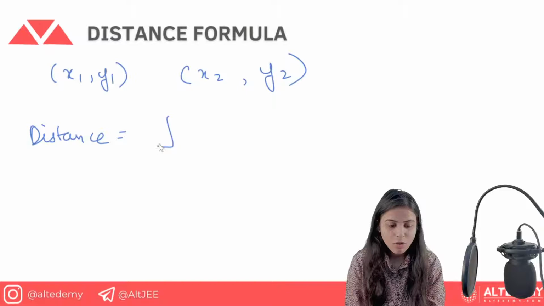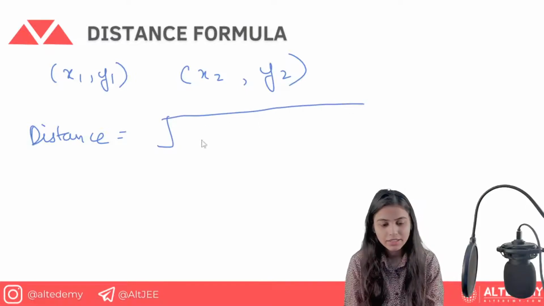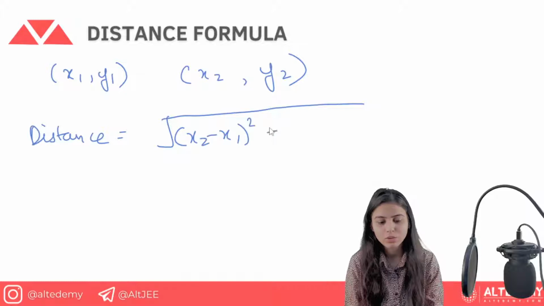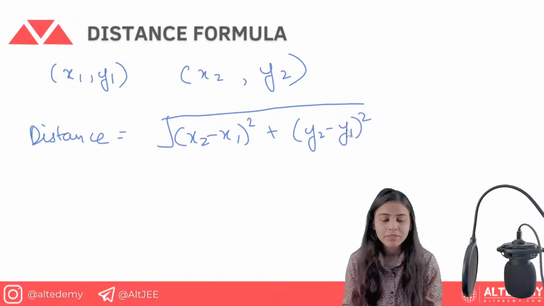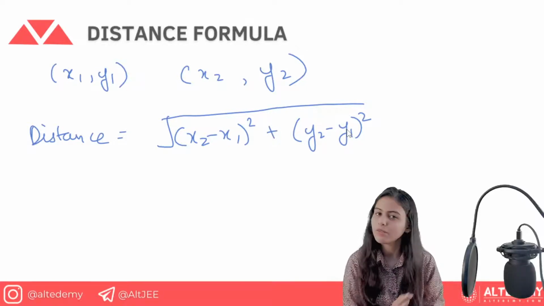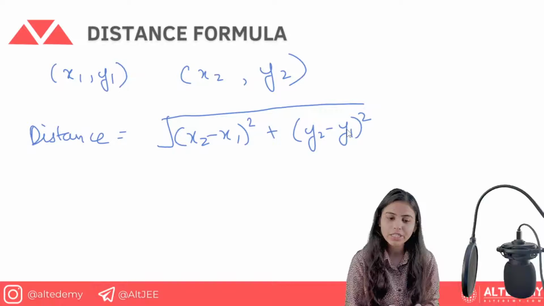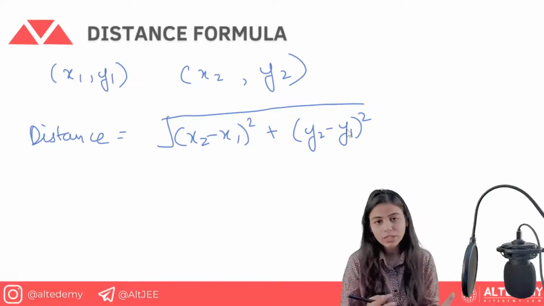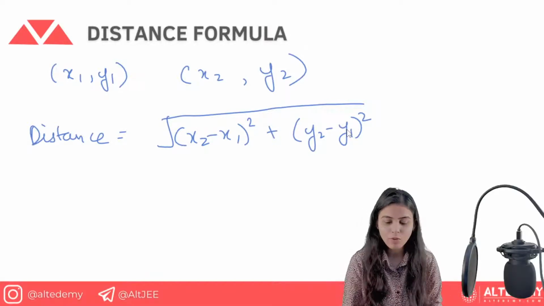The distance formula is calculated as, a simple thing you have studied in your junior class: under root, x2 minus x1 square plus y2 minus y1 square. Okay. This is how you calculate the distance in here. This is the distance formula, basic thing, all of you already know. And now we will do one question on the distance formula.